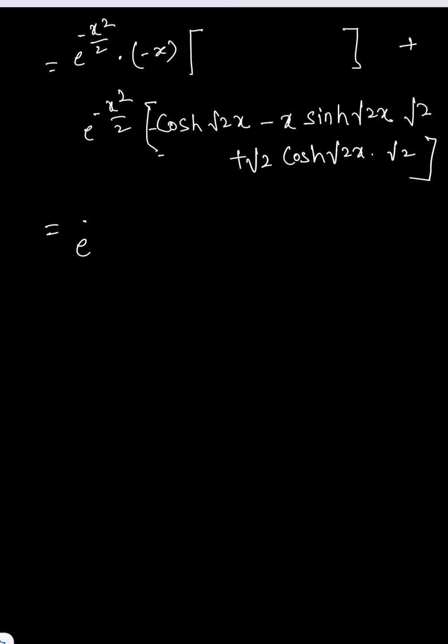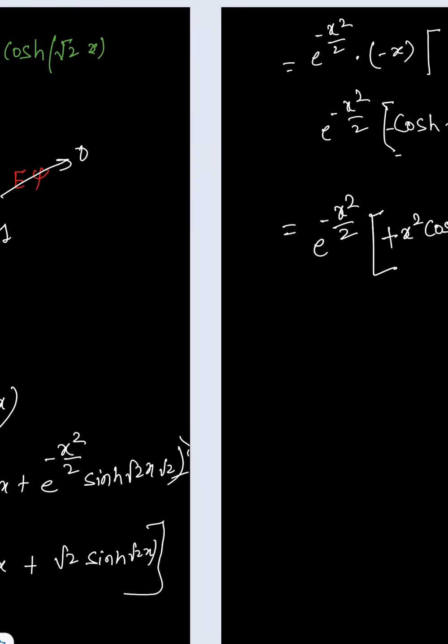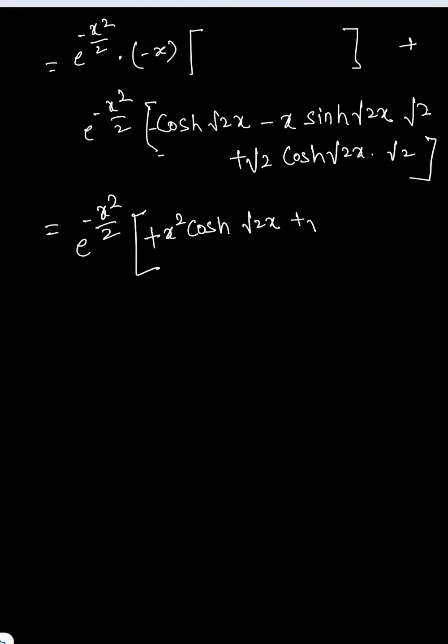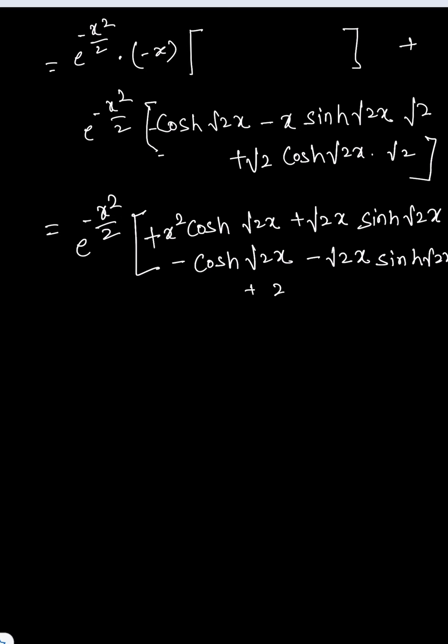Again taking e to the power minus x square by 2 common, we have x square cosh root 2x, again minus x into this, plus root 2 x sinh root 2x, minus cosh root 2x, minus root 2 x sinh root 2x, plus 2 cosh root 2x.